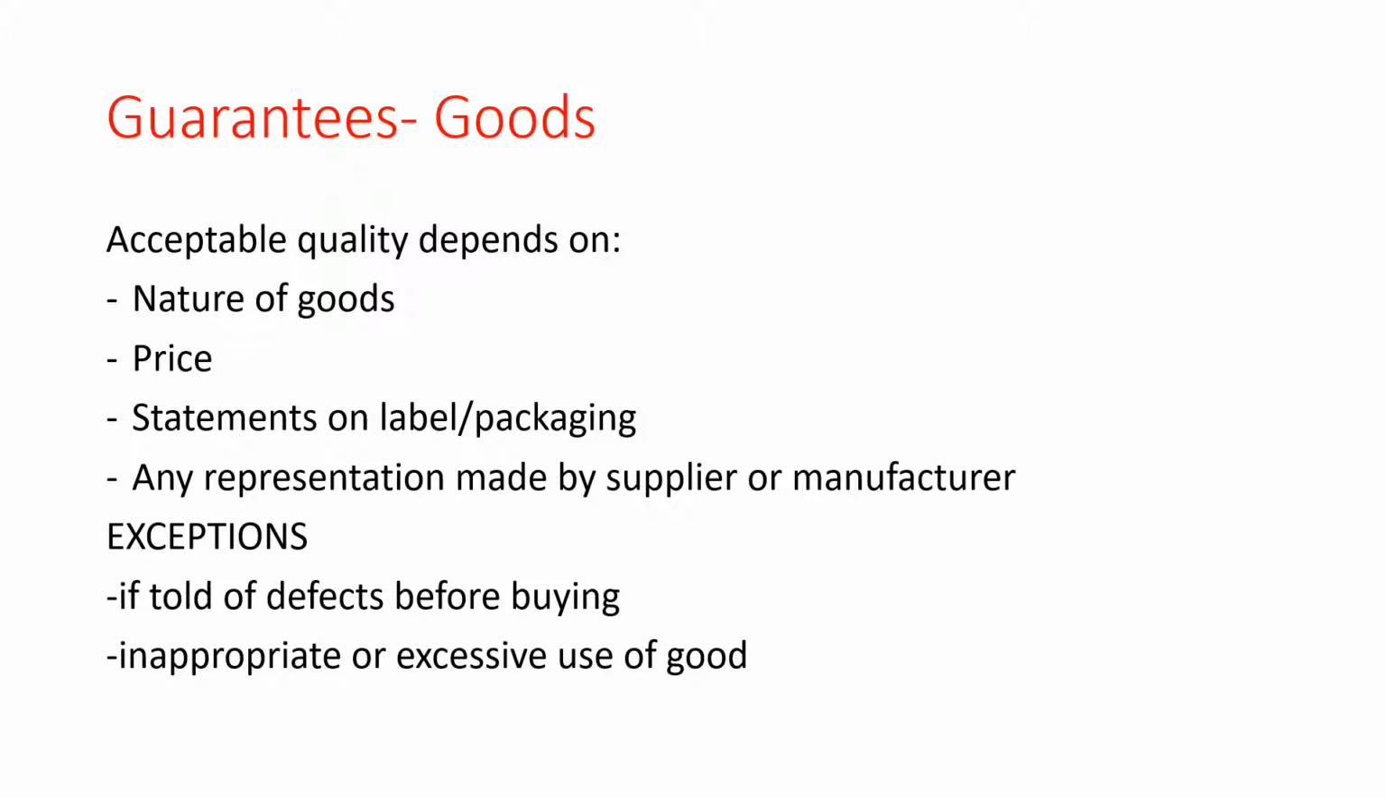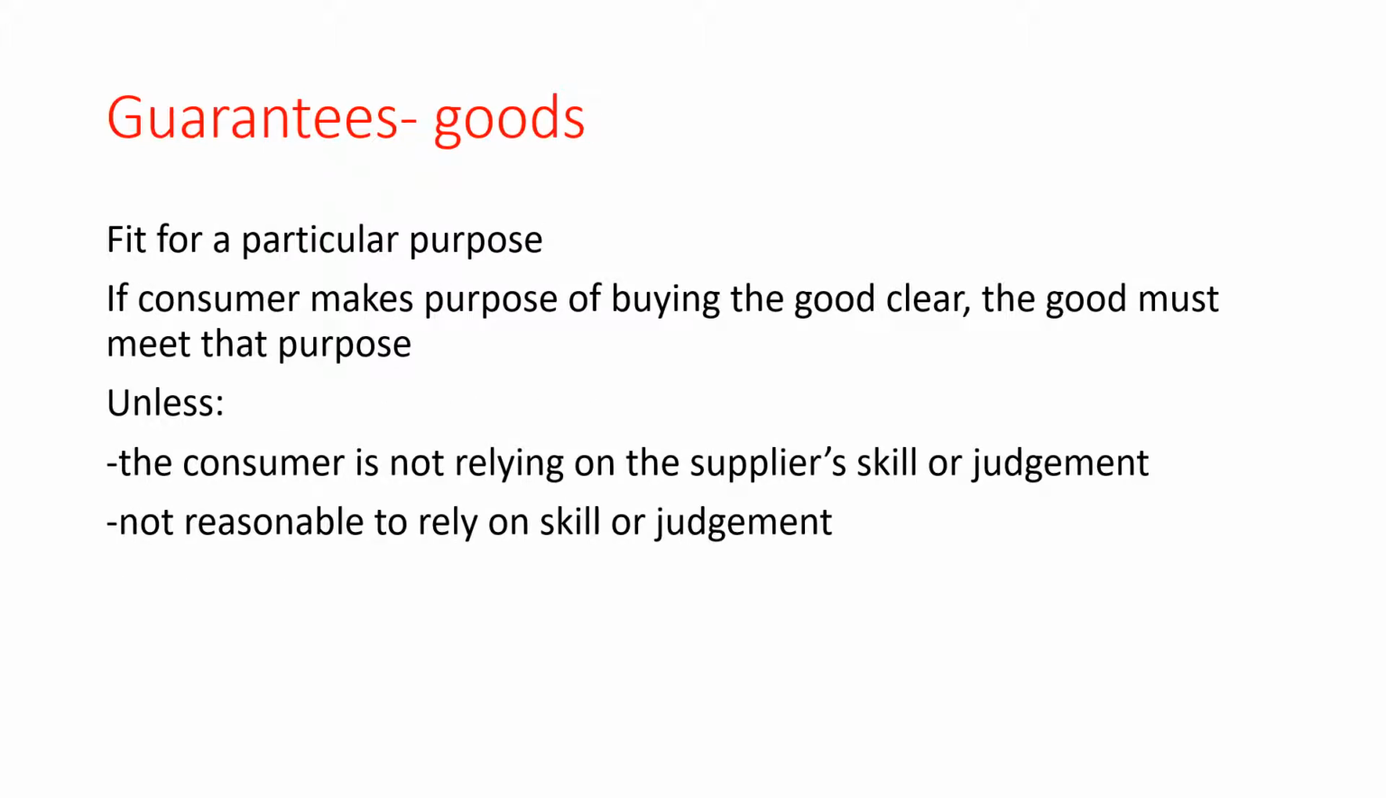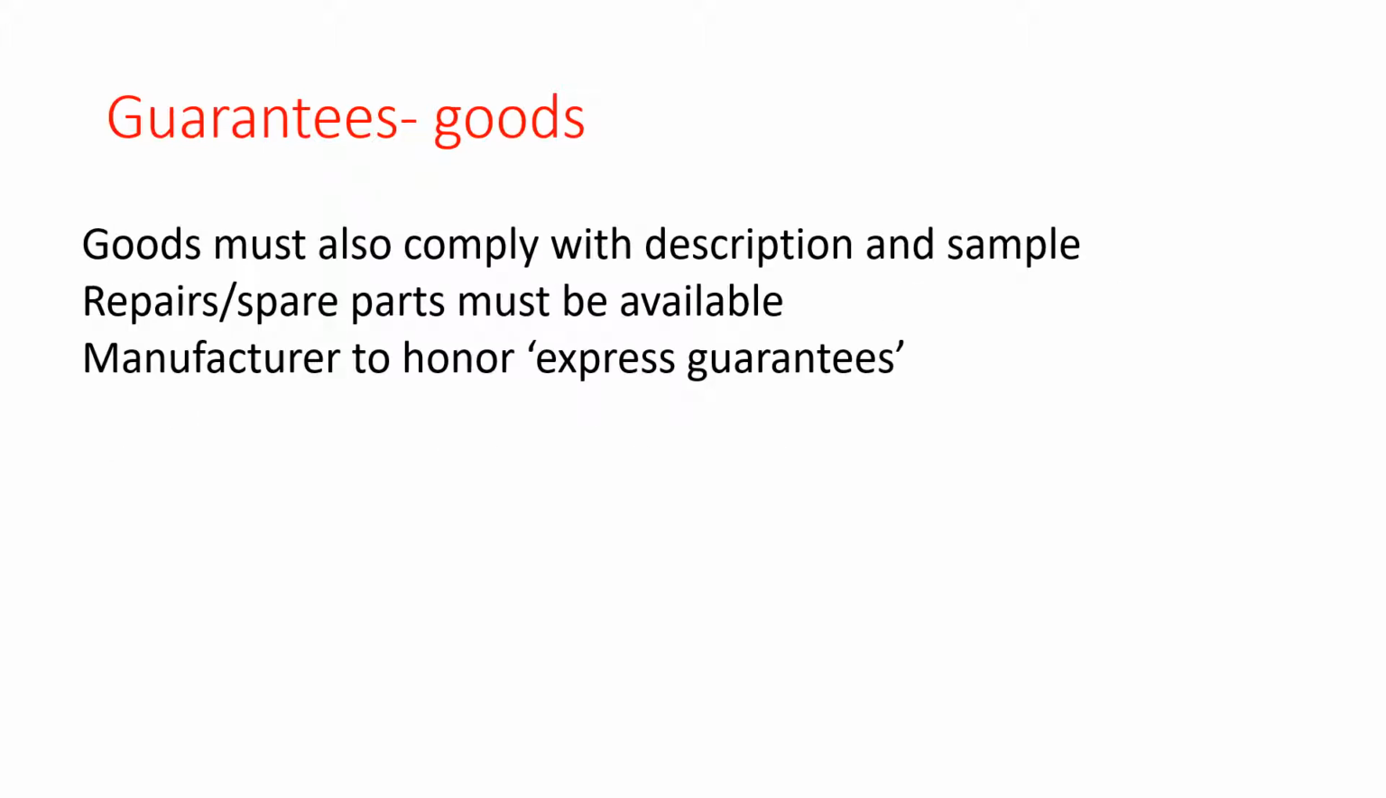The exceptions to this are if the consumer is told about the defects before buying the good, and if the good is used inappropriately or excessively. Another guarantee is that a good must be fit for a particular purpose. This means that if a consumer makes the purpose of buying the good clear, the good must meet that purpose, unless it is clear that the consumer was not relying on the supplier's skill or judgment, or if it was unreasonable to do so. Other guarantees include the fact that goods must also comply with the description and any samples.